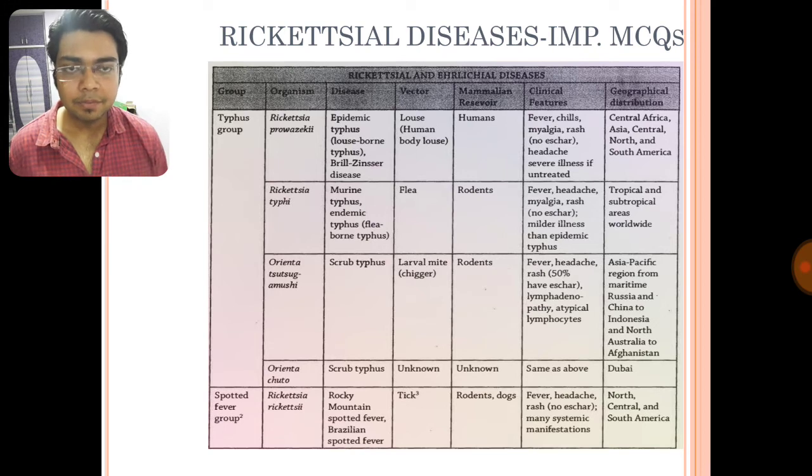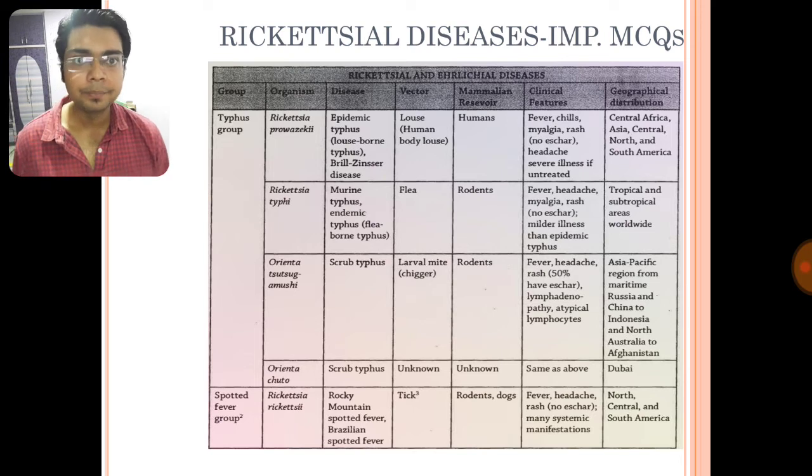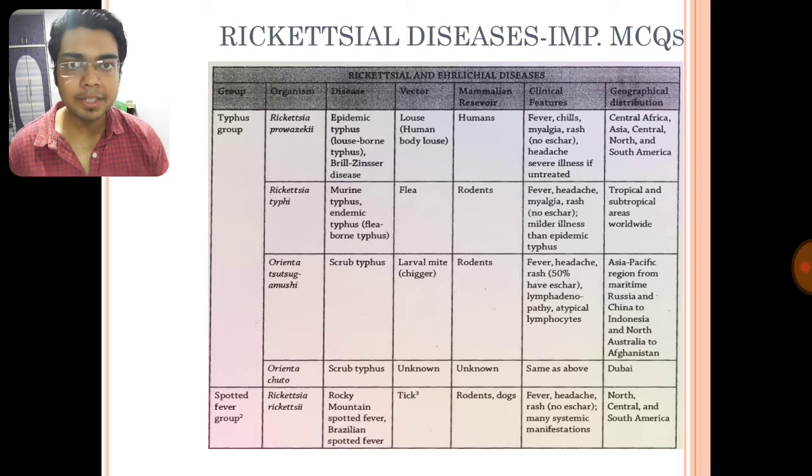So epidemic typhus is caused by Rickettsia prowazekii. Murine typhus or endemic typhus is caused by Rickettsia typhi. Epidemic by Rickettsia prowazekii, endemic by Rickettsia typhi. Scrub typhus, you all know, by Orientia tsutsugamushi. Rocky Mountain spotted fever or Brazilian spotted fever is by Rickettsia rickettsii, and the vector is tick.